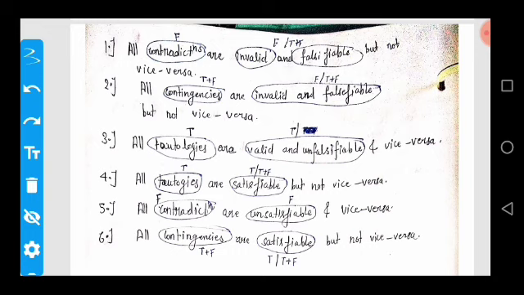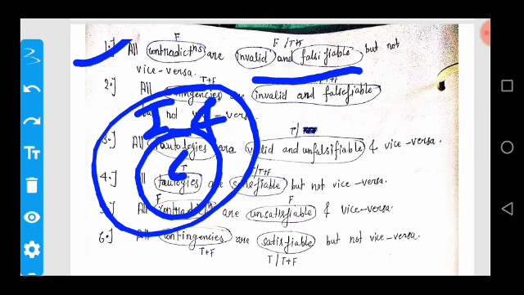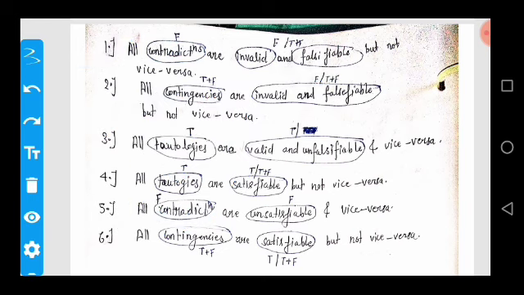First, all contradictions are invalid and falsifiable but not vice versa. It means contradiction is a subset of invalid and falsifiable but not vice versa, because a contradiction contains only false values in the last column of the truth table.